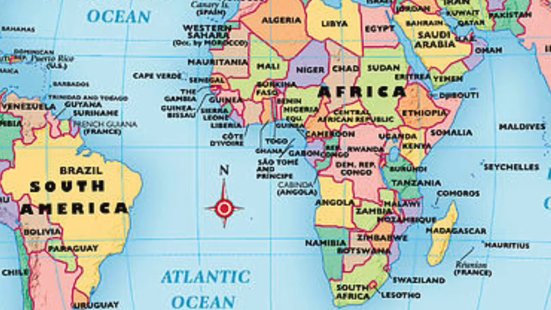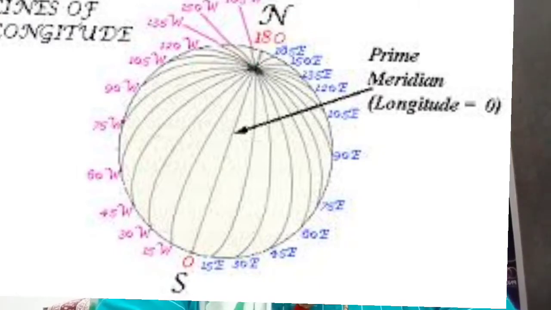Atlantic Ocean and Pacific Ocean are spread in all the four hemispheres. Which continents are spread in all the four hemispheres? Africa continent is spread in all the hemispheres. At which two parallels do all the meridians converge? Where are all the meridians meeting? All the meridians are converging at North Pole and South Pole.